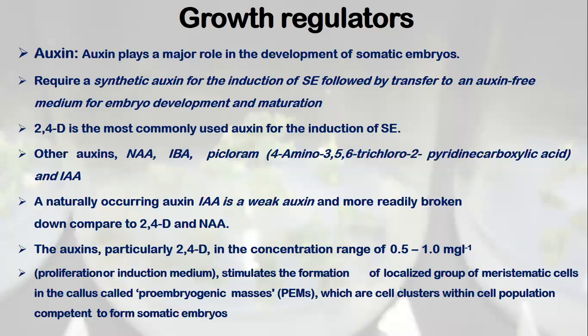These are also called pro-embryogenic masses, specifically when these cell clusters are produced in suspension culture, cell suspension cultures. So these are called pro-embryogenic masses, which are cell clusters within the cell population competent to form somatic embryos. So these cell clusters have a competence to form somatic embryos. So that's an advantage.